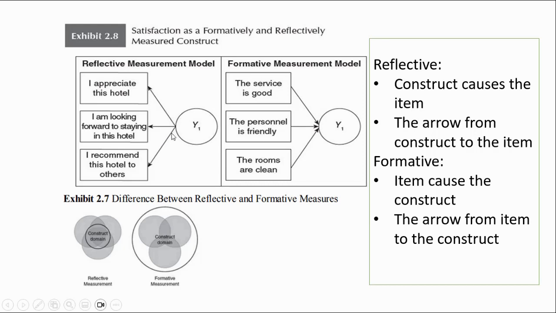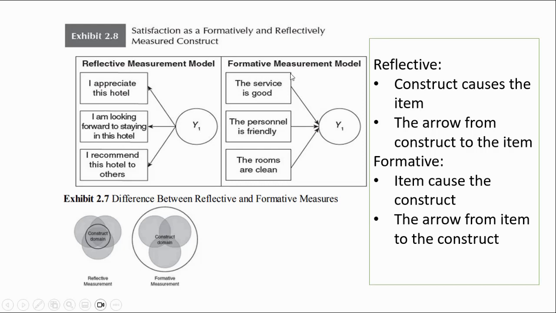Because the consumer is satisfied with this hotel, they will recommend this hotel to others. So the arrow goes from the latent to the item or manifest.